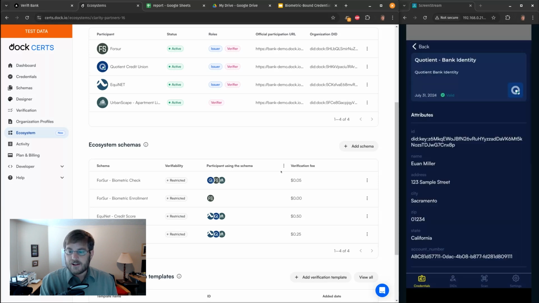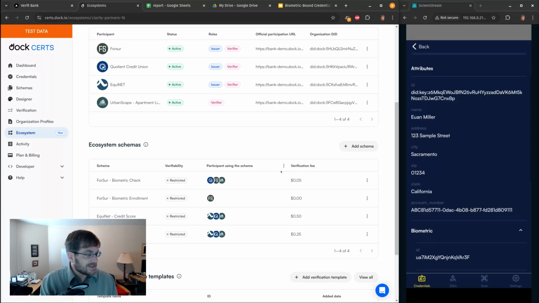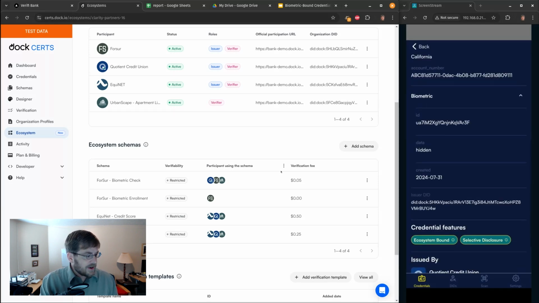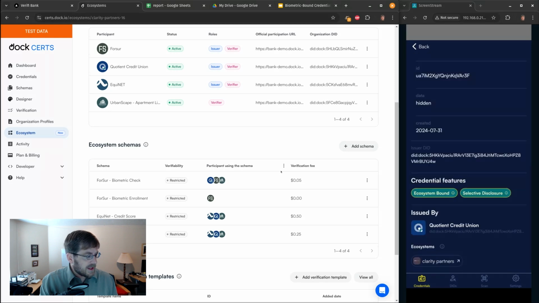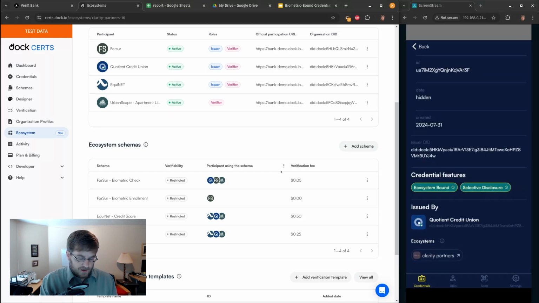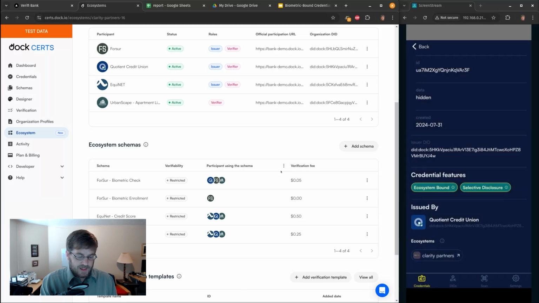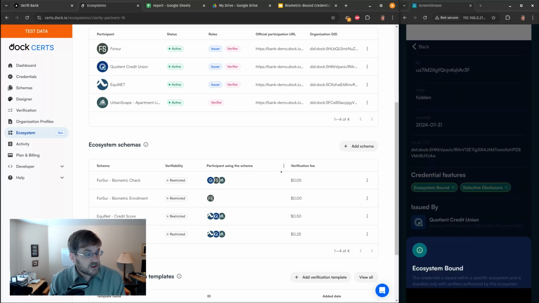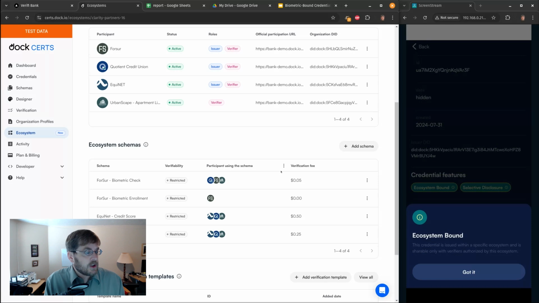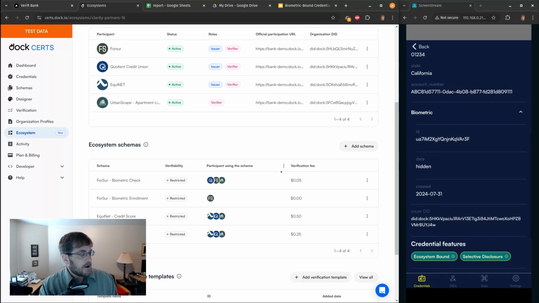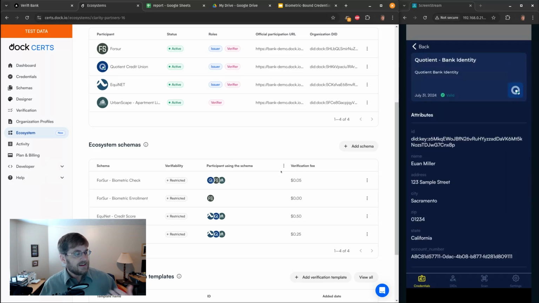And as you see on the right is my wallet with the same type of credentials, and here's a bank identity credential with Ewan's fake information. And down at the bottom, we can see that this belongs to that Clarity Partners ecosystem. It explains a little about what ecosystems are, and you can learn more about that ecosystem. And then it explains that this specific credential is ecosystem bound. It can only be used within the ecosystem. So the user's not burdened with details about the payment relationship, but they do understand this specific credential can only be shared with other people in the ecosystem.